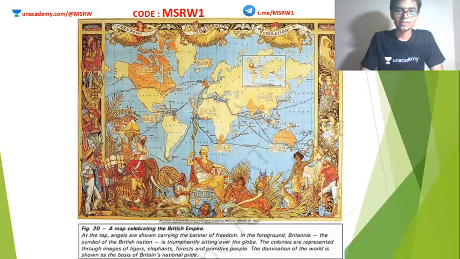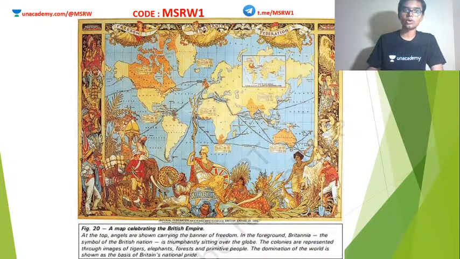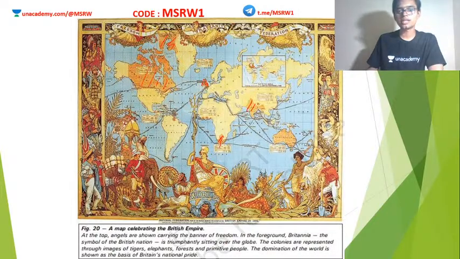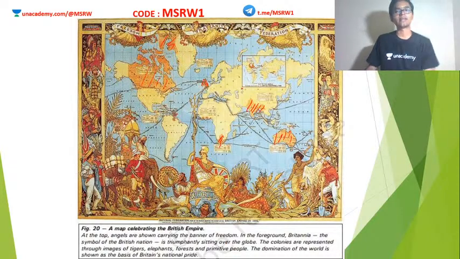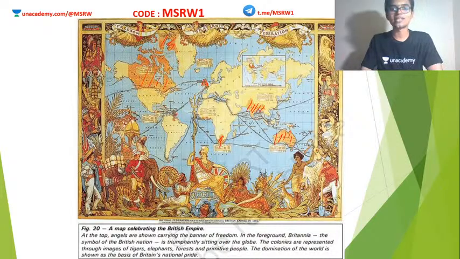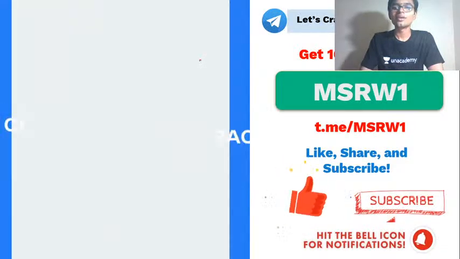And this is a map celebrating the British Empire. All this golden color shown here is part of the British Empire at that time. Britain had colonies all over the world. Okay, so all these are British empires. That is how mighty the British Empire was at that time. This is also again a result of imperialism. But eventually the nationalism in all these nations succeeded in ousting Britain, and now Britain is a very small country occupying the northwestern region in Europe. Okay, so that is it.